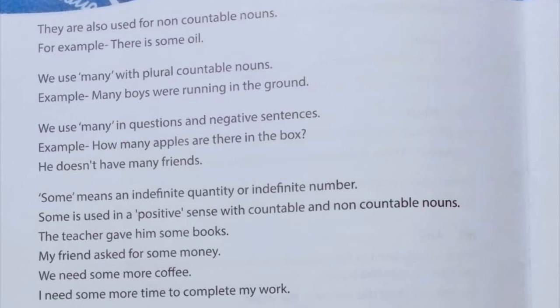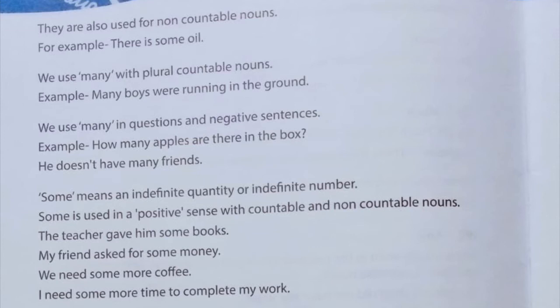Some means an indefinite quantity or indefinite number, when we are not sure about the quantity. So some is used in a positive sense with countable and uncountable nouns.